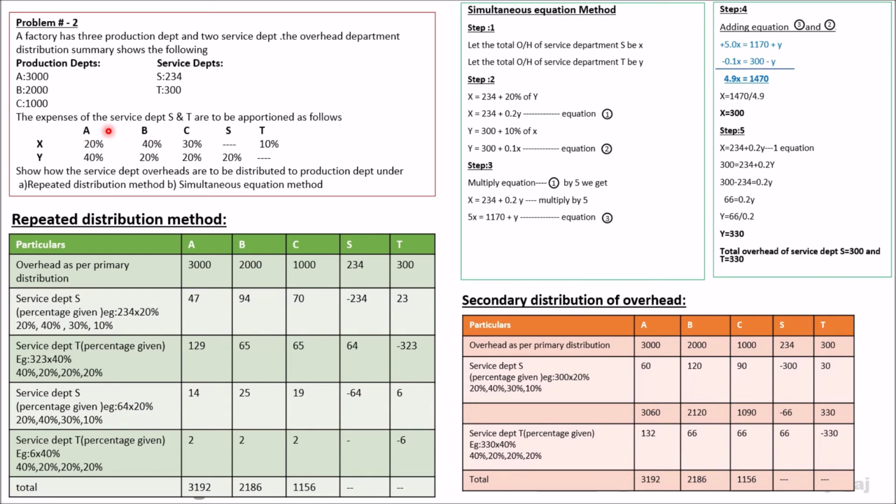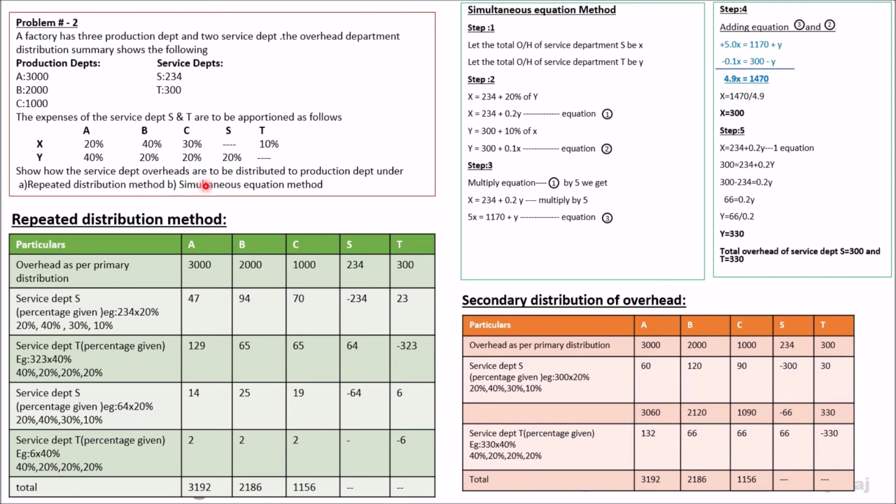The expenses of a service department have to be apportioned according to the percentage specified here. Show how the service department costs are distributed to the production departments under the repeated distribution method and simultaneous equation method. Repeated distribution method means that the expenses of the service department have to be redistributed until you get the value as nil, and you have to do the repeated distribution.